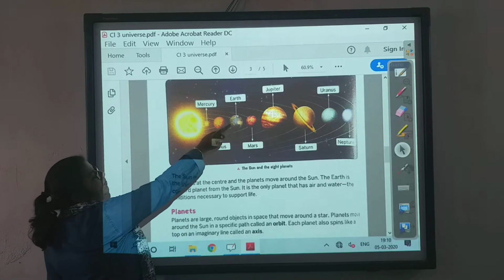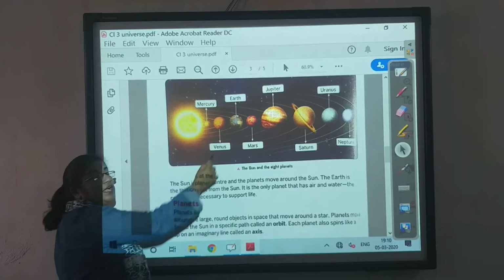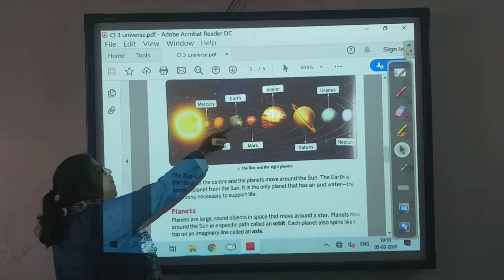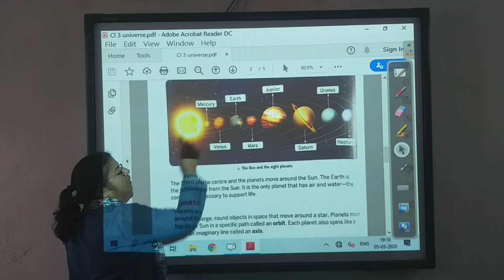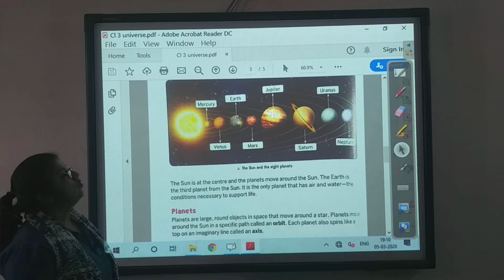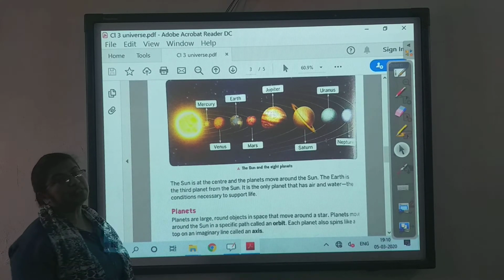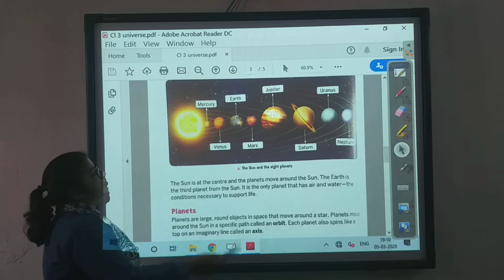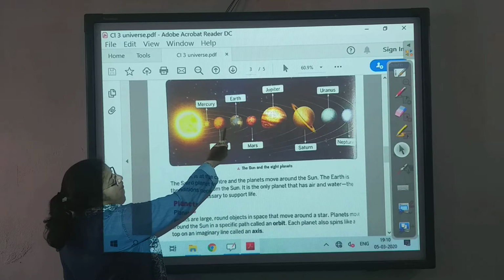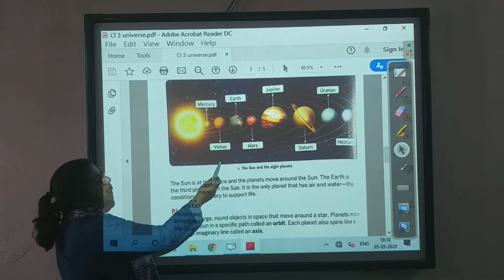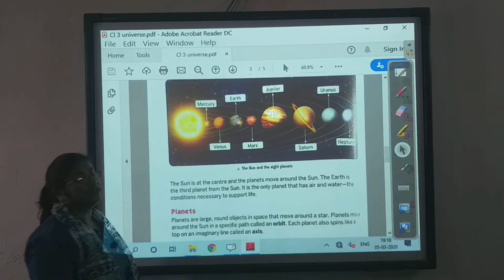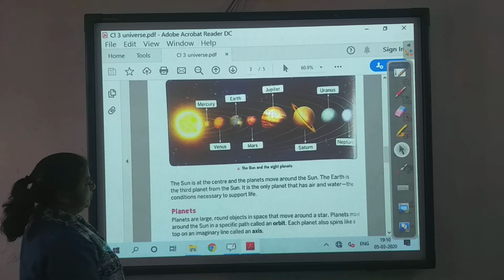It takes 365 and 1/4 days for the earth to revolve around the sun, and it also rotates. In later classes, you will learn about the rotation and the revolution of the earth. When it rotates, we get day and night, and when it revolves, we get the year and the season. Okay.